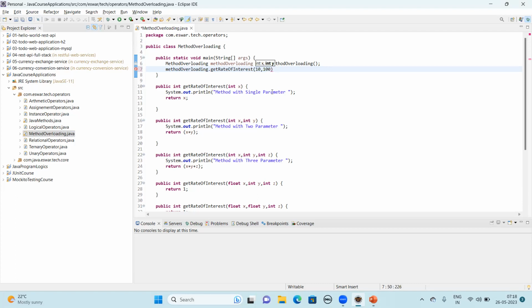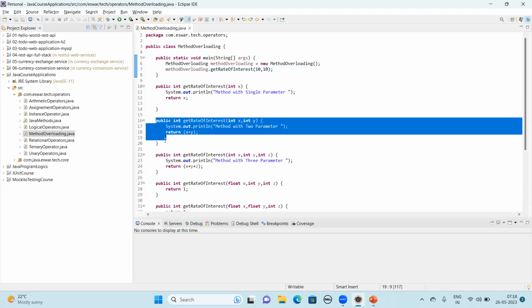You don't know whether that method exists or not. If there is no compile error, then you can say that there is a method which exists with two parameters accepting integer data type.